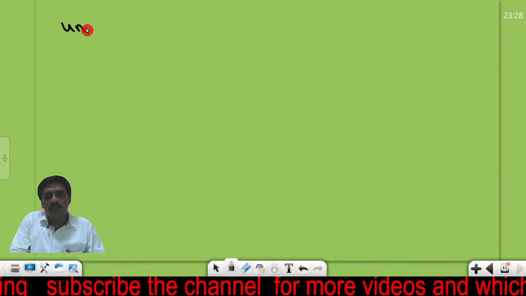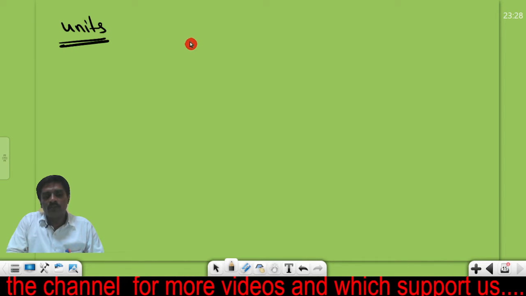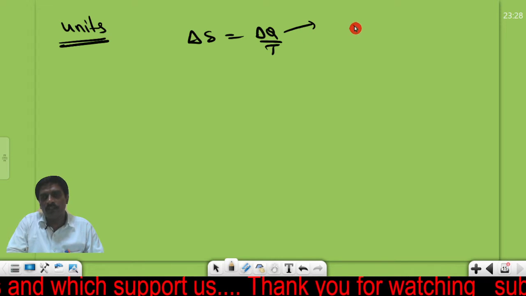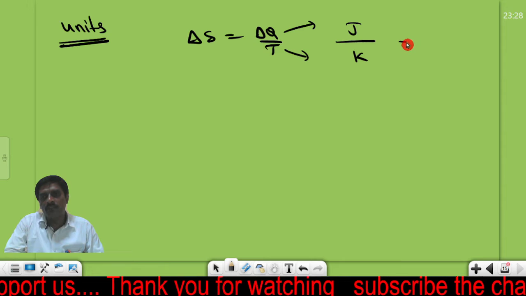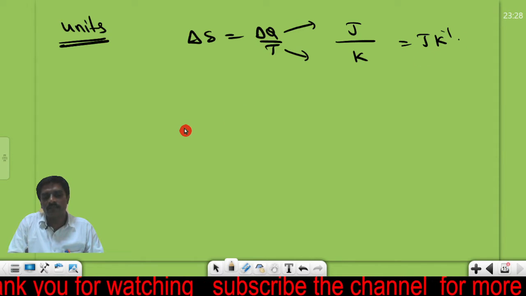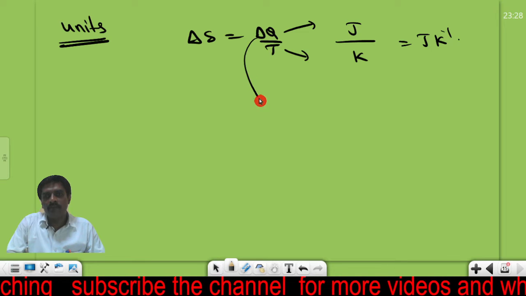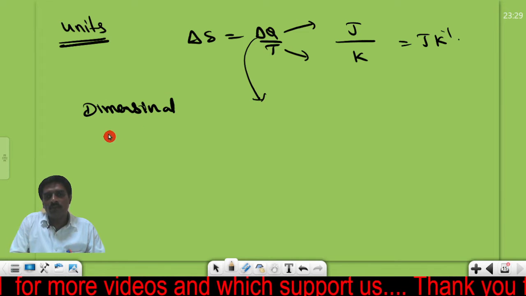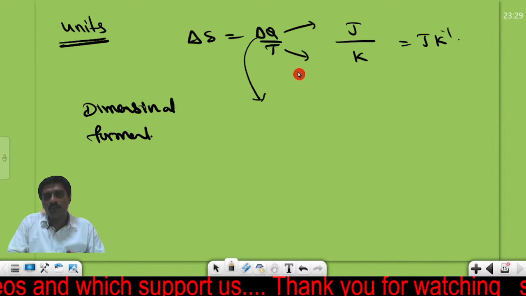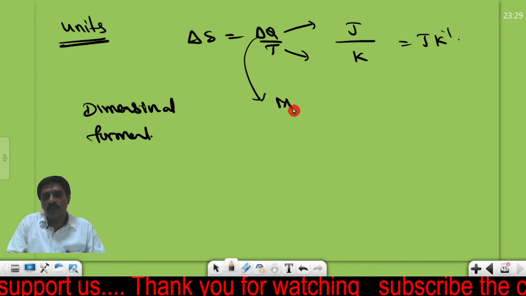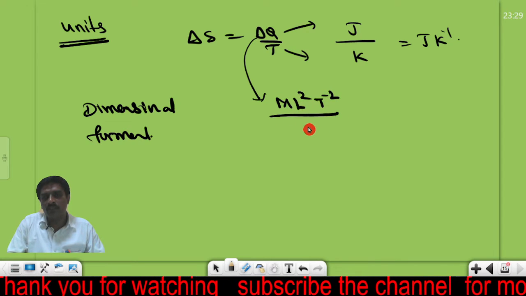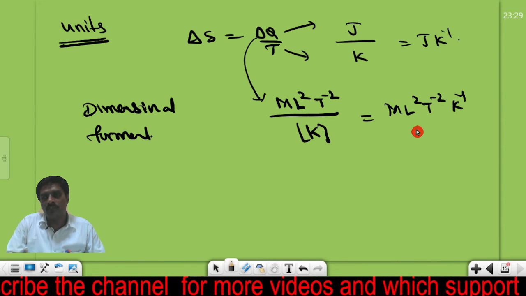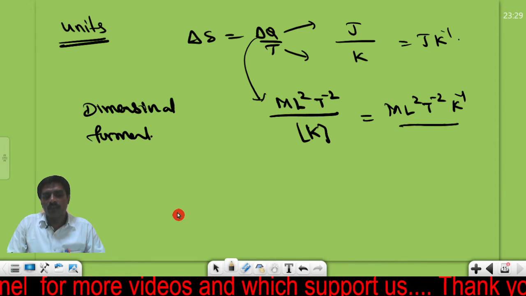Now let me go to the units of entropy. Delta S is equal to delta Q divided by T. The unit of Q is joule and the unit of T is Kelvin, so the unit is joule per Kelvin, J K inverse, in the SI system. What is the dimensional formula? The dimensional formula of energy Q is M L square T power minus 2, and temperature is Kelvin, so the dimensional formula for entropy is M L square T power minus 2 Kelvin inverse.